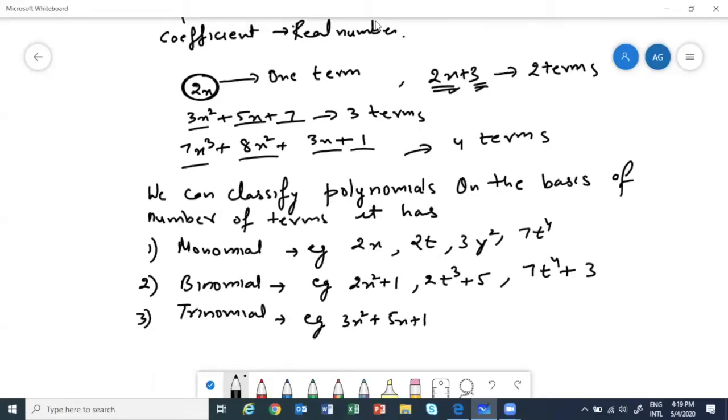Biquadratic, yes, correct, we can say that also. Anyway, I don't want you to go into something which is not required right now.